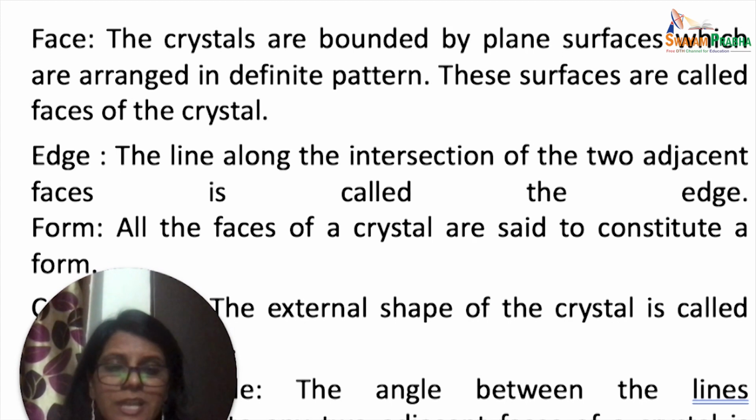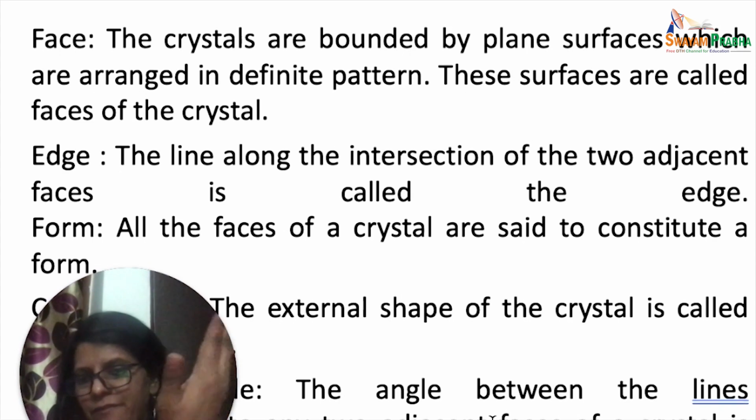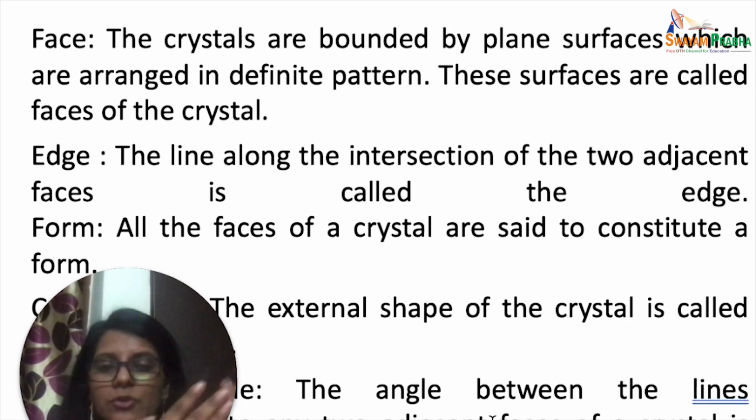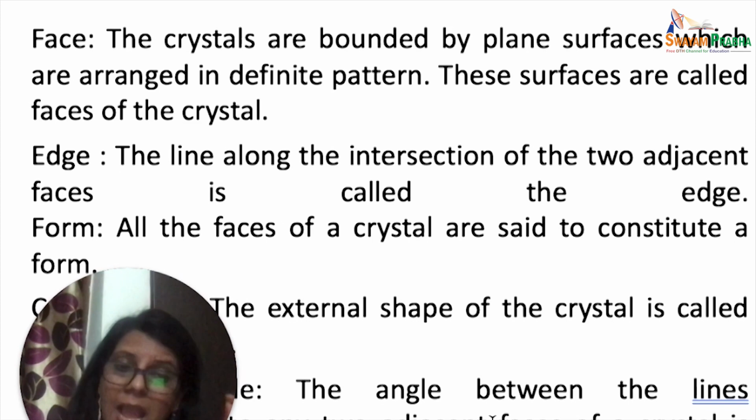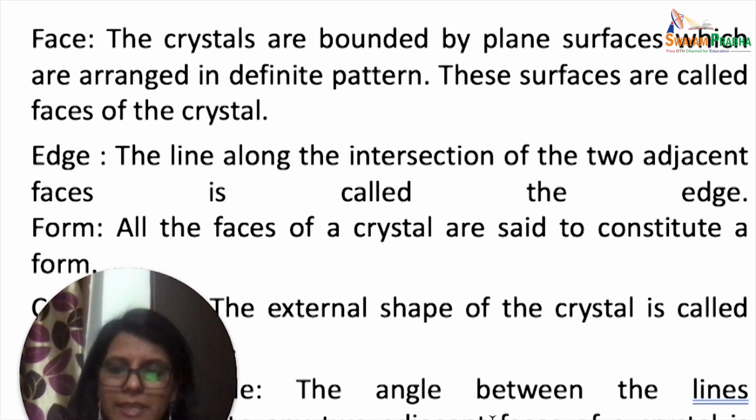What is an interfacial angle? The angle between the lines which are perpendicular to any two adjacent faces. So you have two adjacent faces like this. Let's say these are the two adjacent faces, and you have two lines which are perpendicular to these faces, and the angle between those two lines is called an interfacial angle. So with this, we have got some idea.